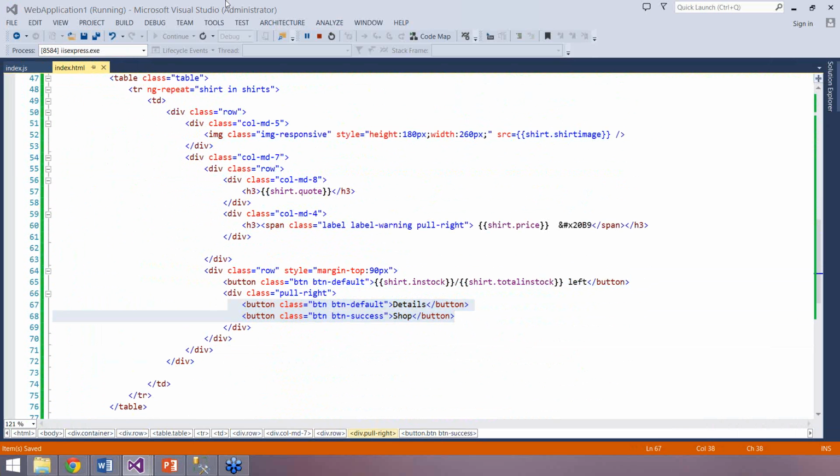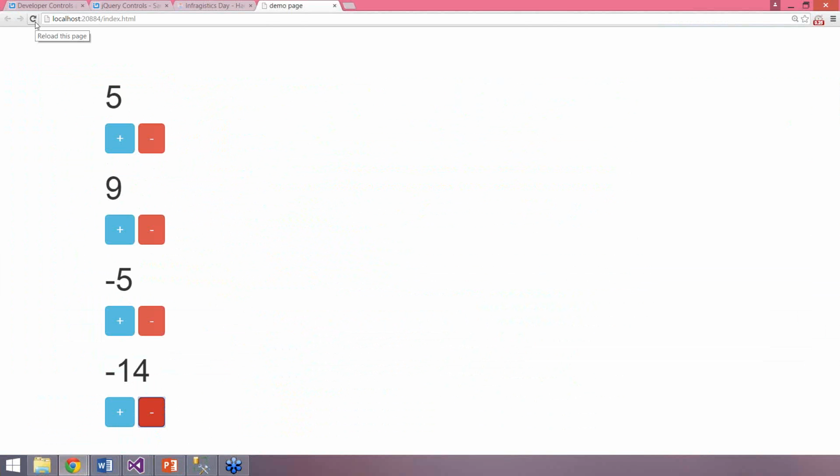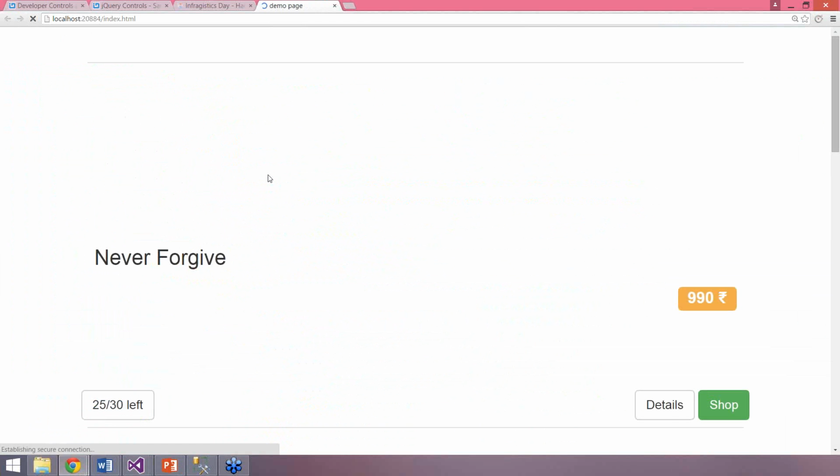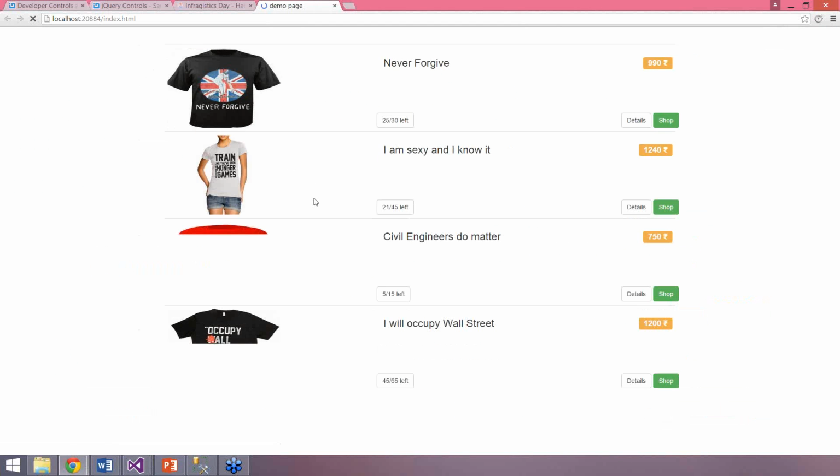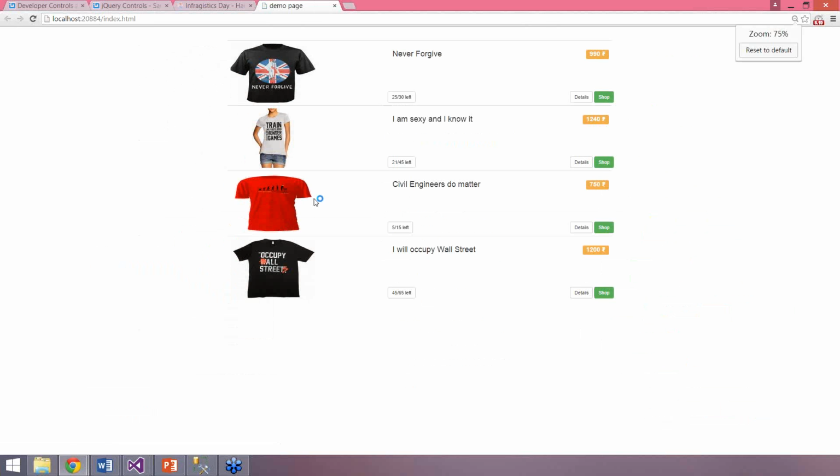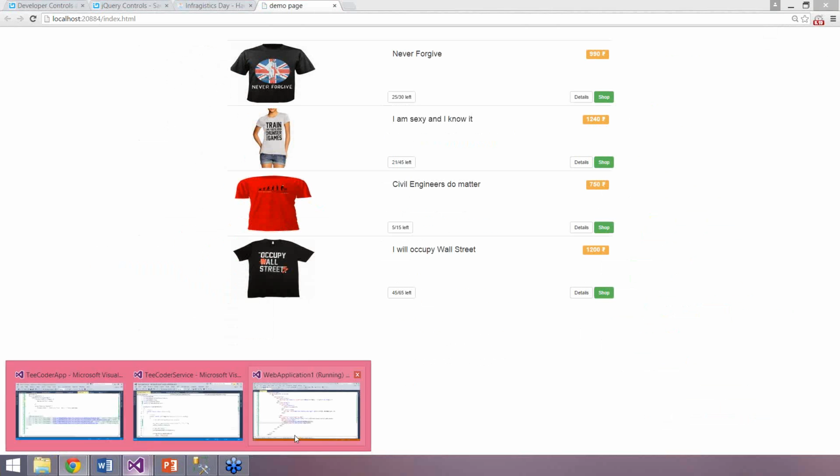Let us go ahead and run the application. So here's the app. And as you can see on your screen, you have just created a kind of t-shirt shopping cart, which is super simple to create. I'm just displaying the images and the codes and the price and the details and the shop, etc. And that is coming from a hard-coded JavaScript array, which is here.